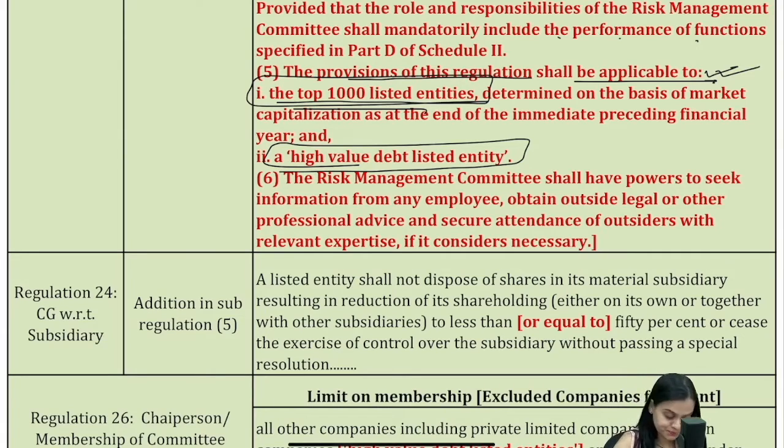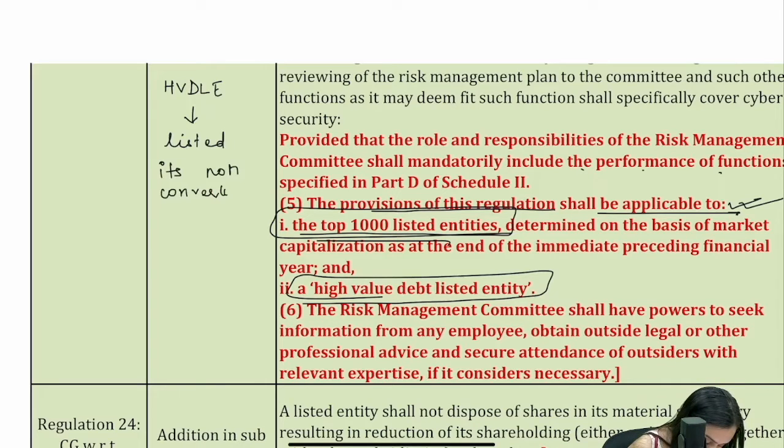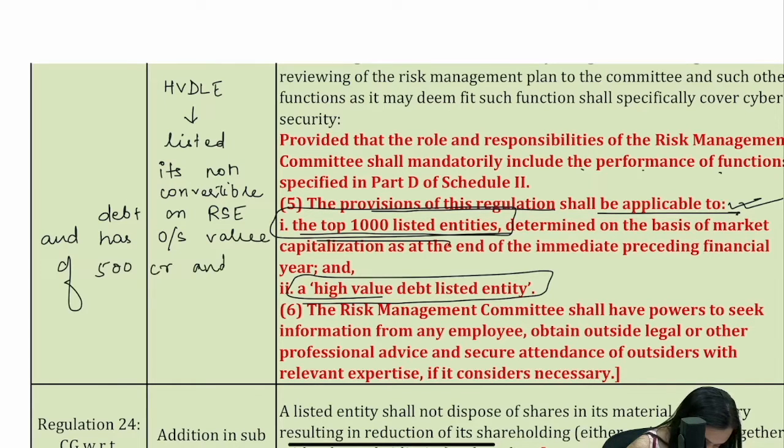So you write it. It's also called HVDLE. Don't use the short form. I'm just telling you, high value debt listed entity. Listed, it's non-convertible debt on RSE and has outstanding value of 500 CR and above.